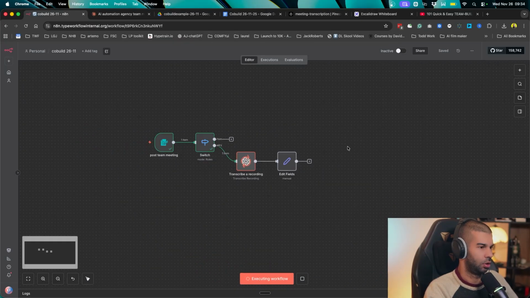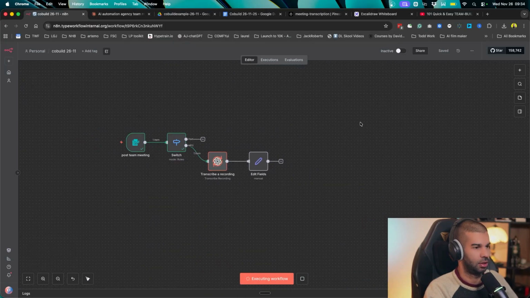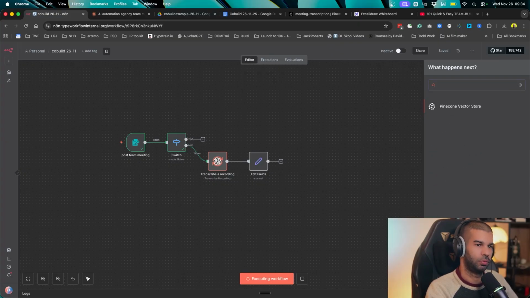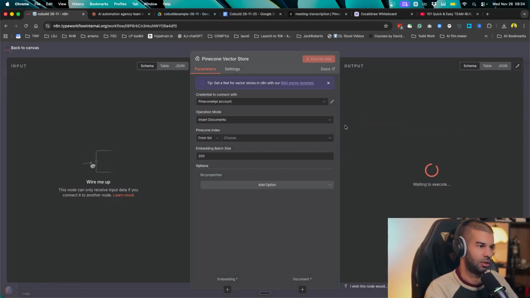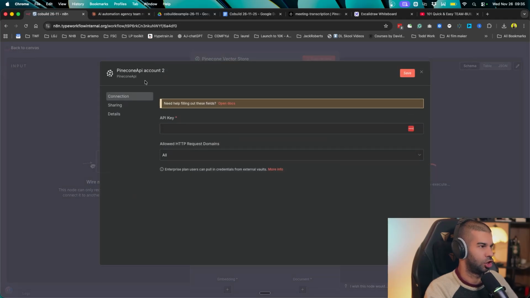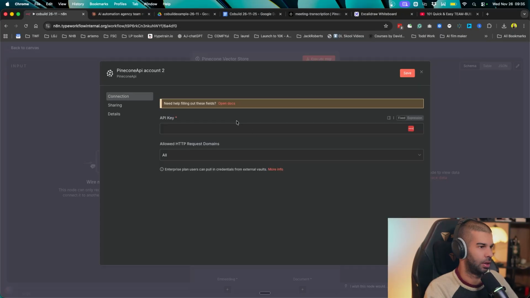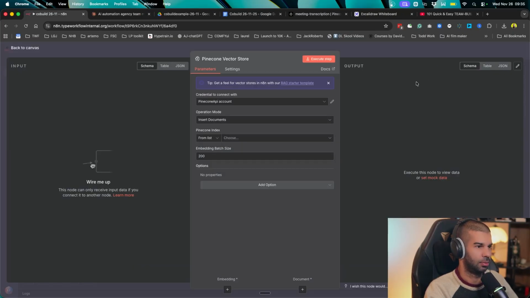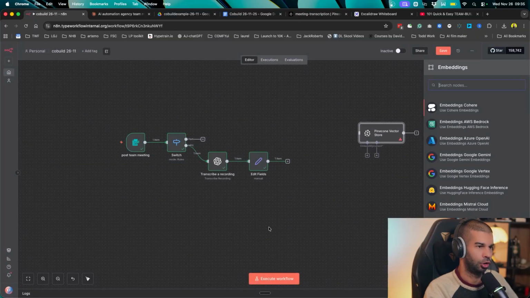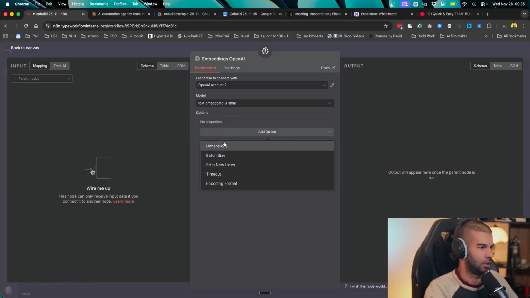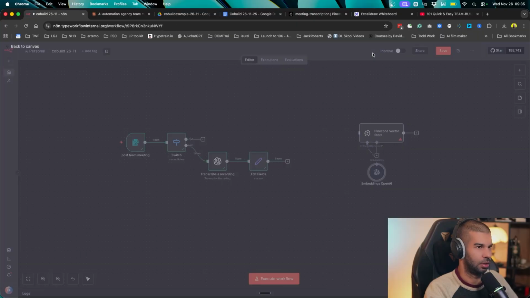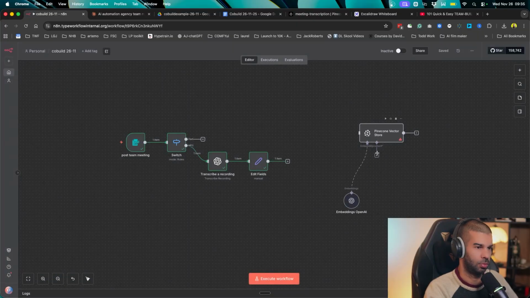So I was saying here, we'll use something called Pinecone. So once we get the data right there, I'm just going to go to Pinecone vector store. I'm going to add document to a vector store. I'm already connected to my Pinecone. If not, you just need to create a new credential and follow the documentation right here to get your Pinecone API key. In my case, since I'm already connected, I'm going to choose my meeting transcription. I'm going to add the option here, clear Pinecone namespace, that's fine. I'm going to add the embedding model, which is OpenAI. Dimensions need to be 512 because that's what I chose when I created the database.